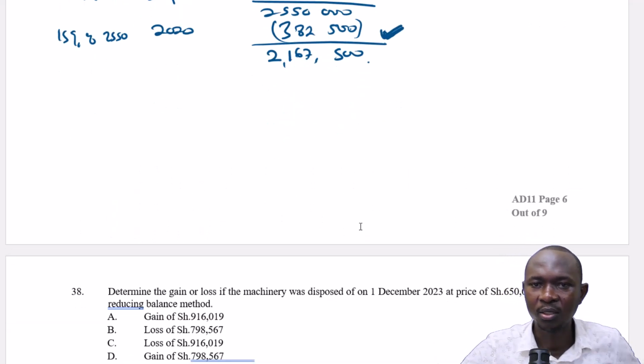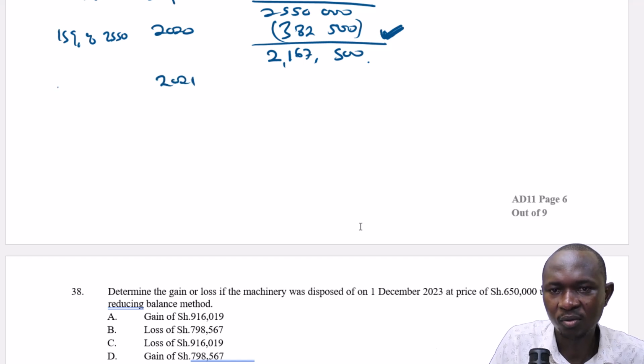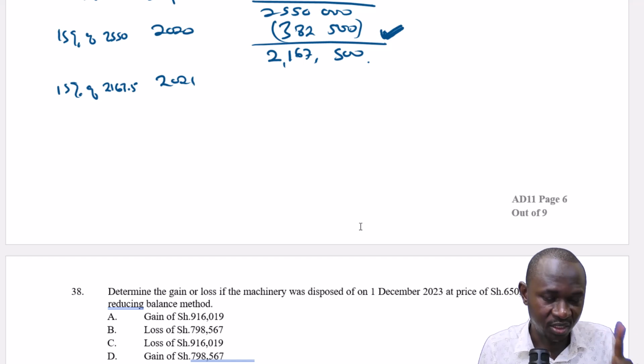So in the year 2021, it will be 15% of this one, 2167.5. So that is the depreciation of 2021. So 0.15 times 2167.5.